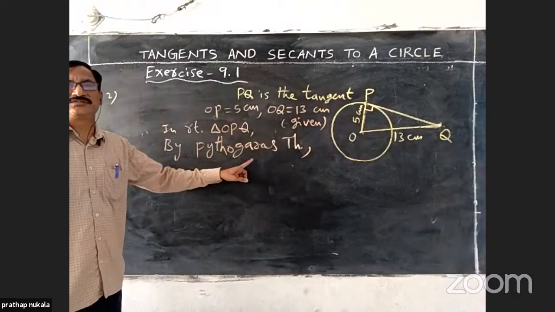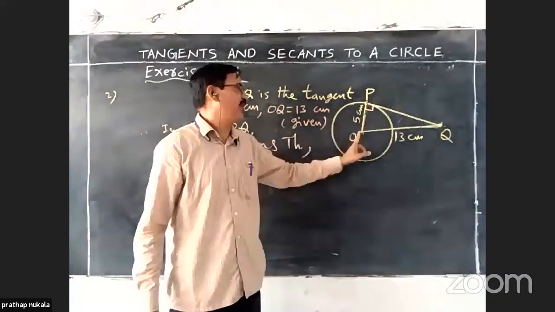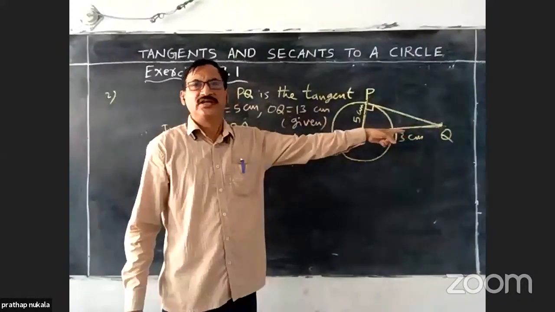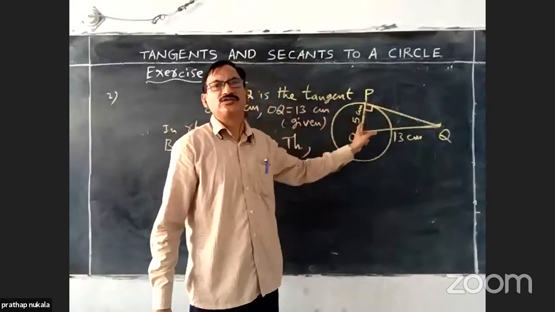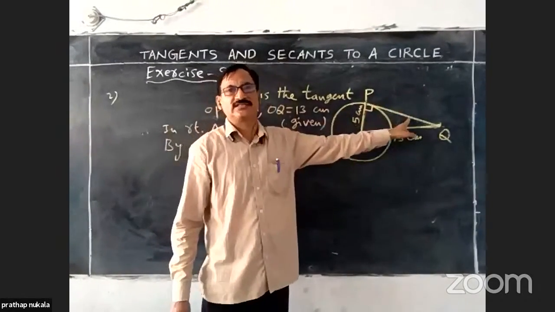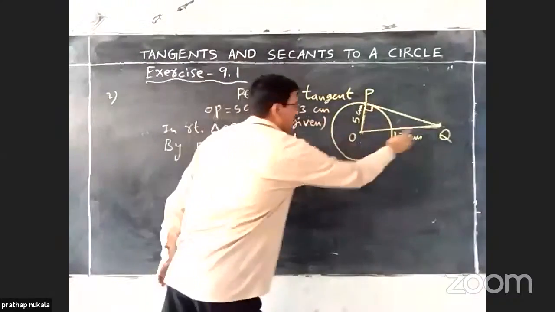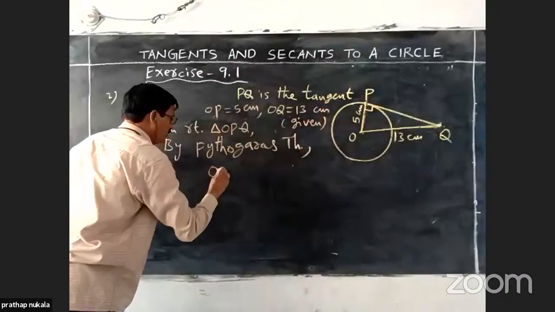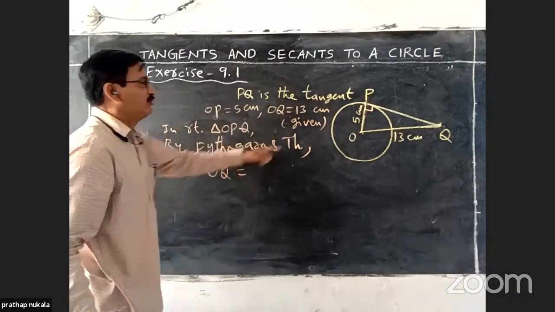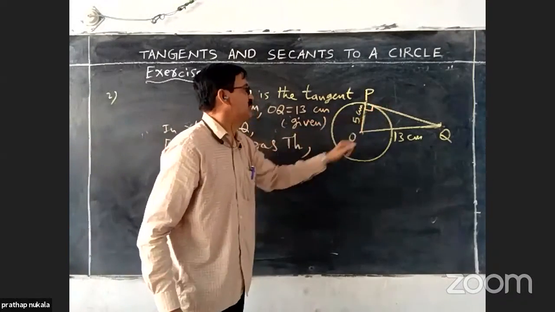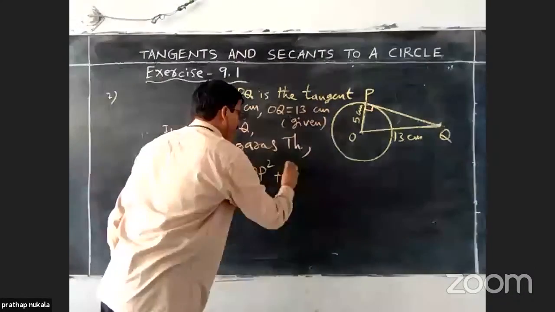What does Pythagoras theorem say? In any right triangle, the square of the hypotenuse is equal to the sum of the squares of the other two sides. Here the hypotenuse is OQ. Therefore, the square of the hypotenuse, OQ square, is equal to the sum of the squares of the other two sides, OP square plus PQ square.